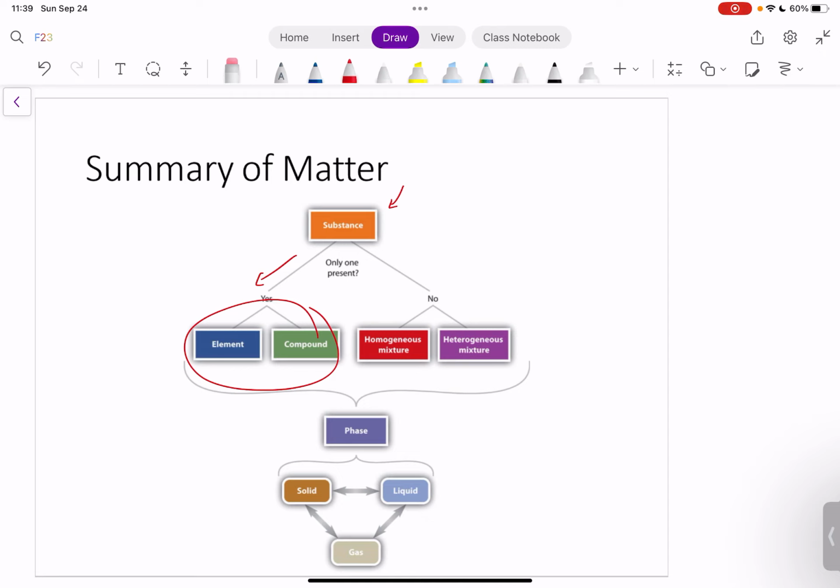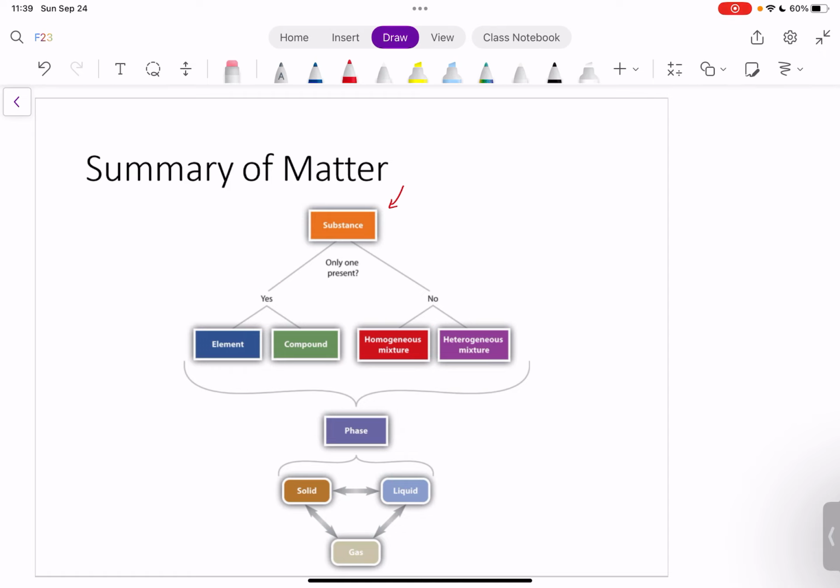If it's an element, it'll be in the simplest form: potassium, sodium, carbon, hydrogen. If it's a compound, it'll be two or more elements bonded together: water, H2O, or carbon dioxide, CO2, something like that.